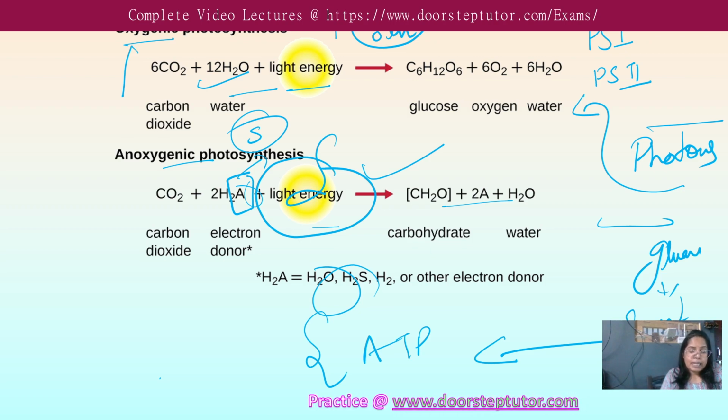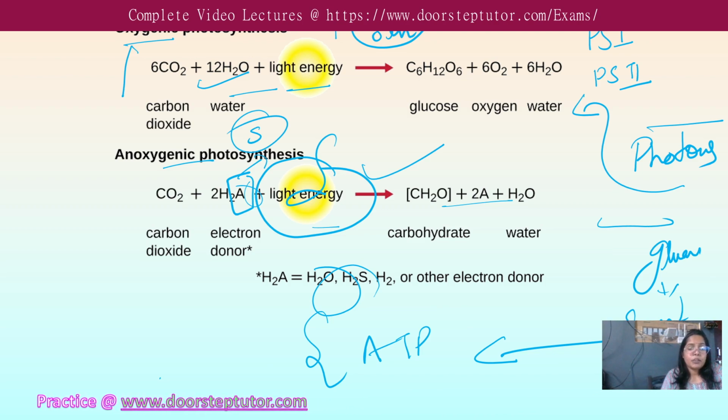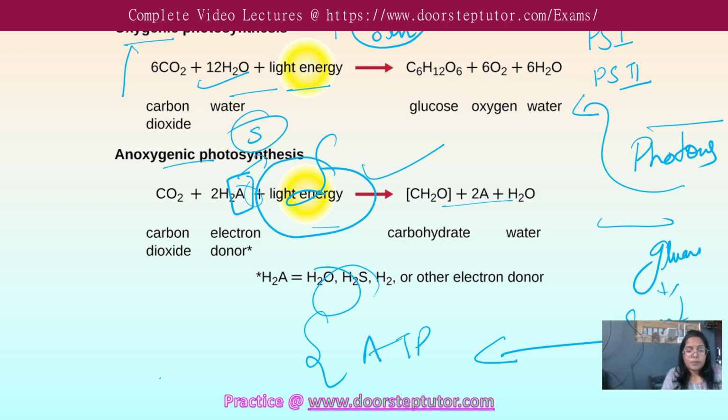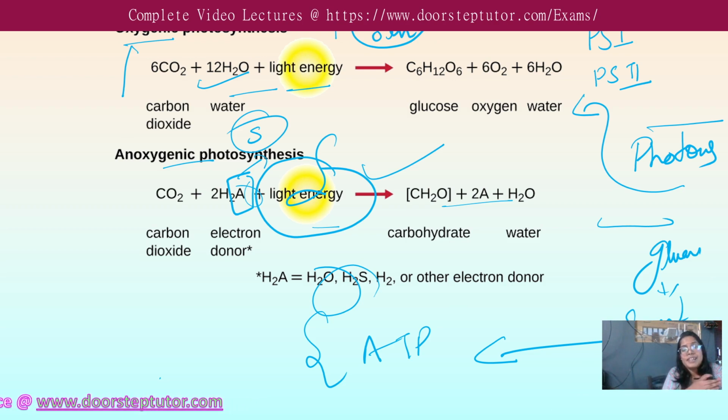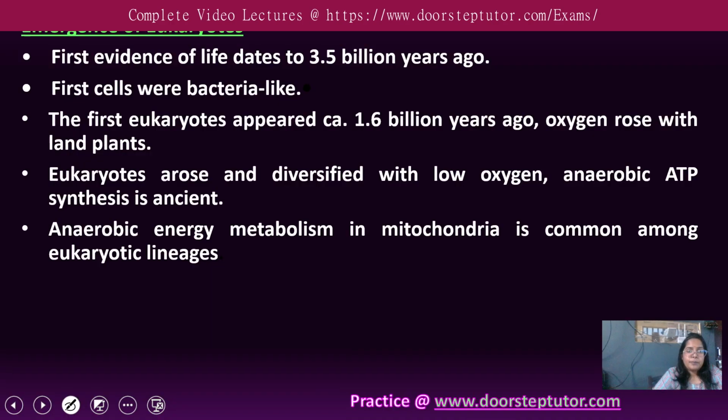Because different bacteria, let us say purple bacteria, we have nitrifying bacteria. Those who require the iron, they don't use water because they don't require it. But some of them require the water. So this is an important process to understand which is occurring in presence of O2 and which is not occurring. In oxygenic, we have two cases. Some of them require water, some of them not. But eventually this reaction involves water, so we will consider it in that direction. But there is no O2. This is a fixed point.